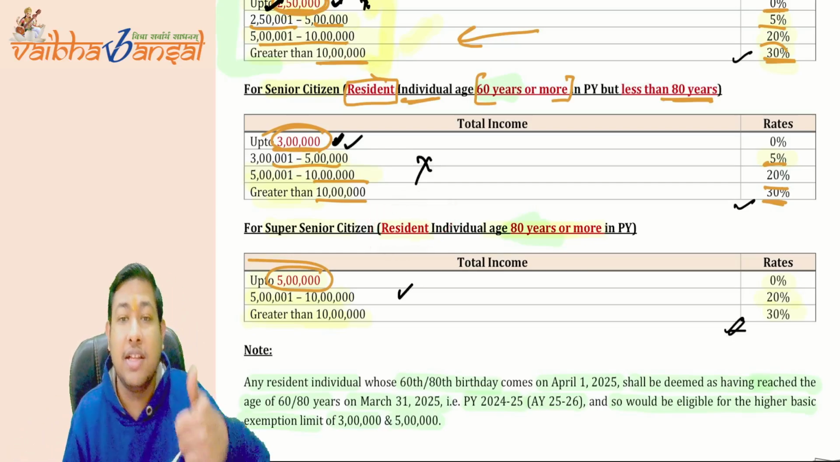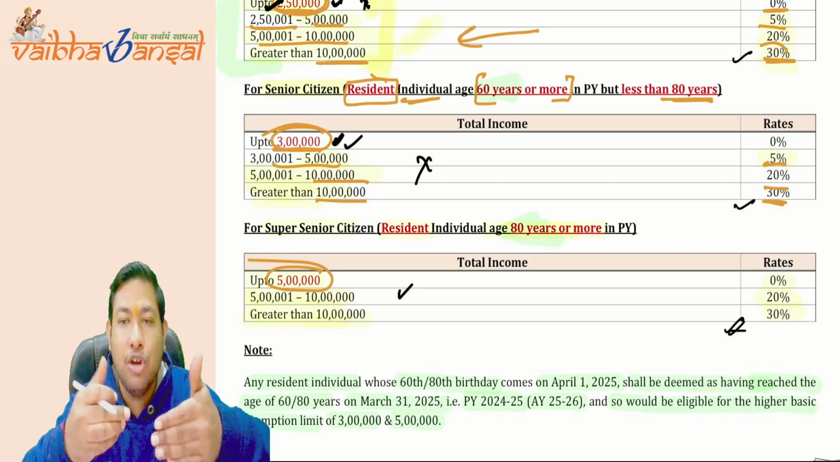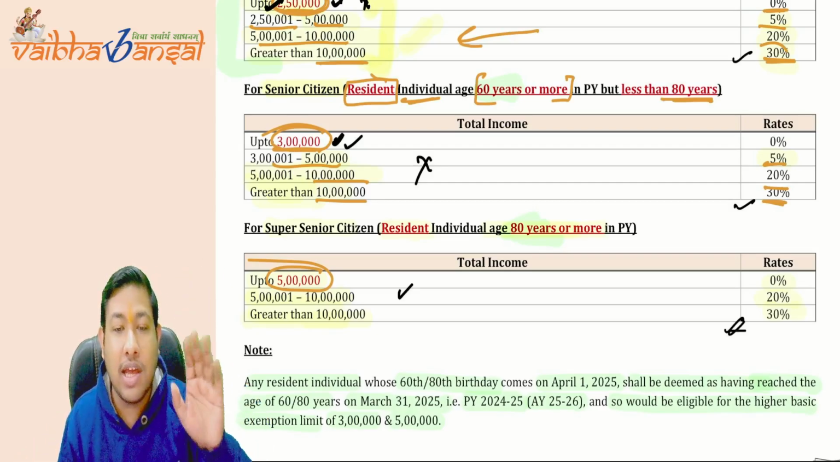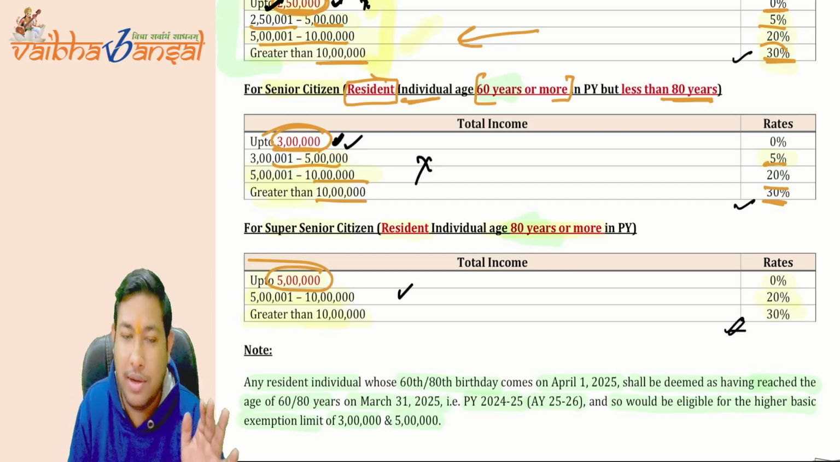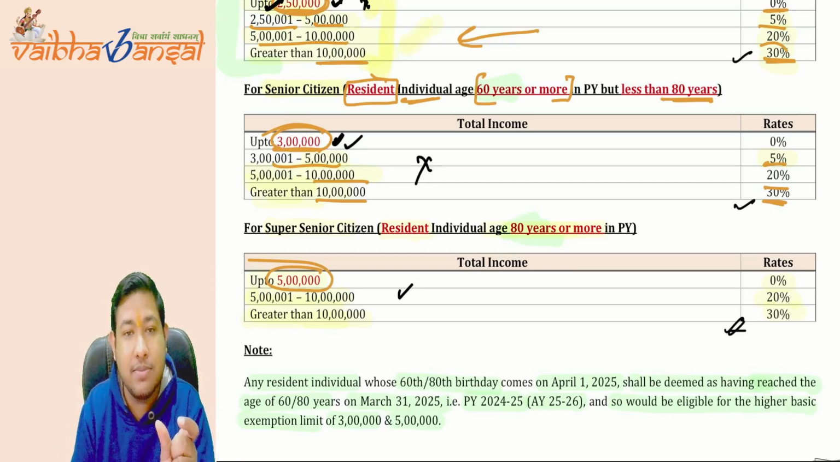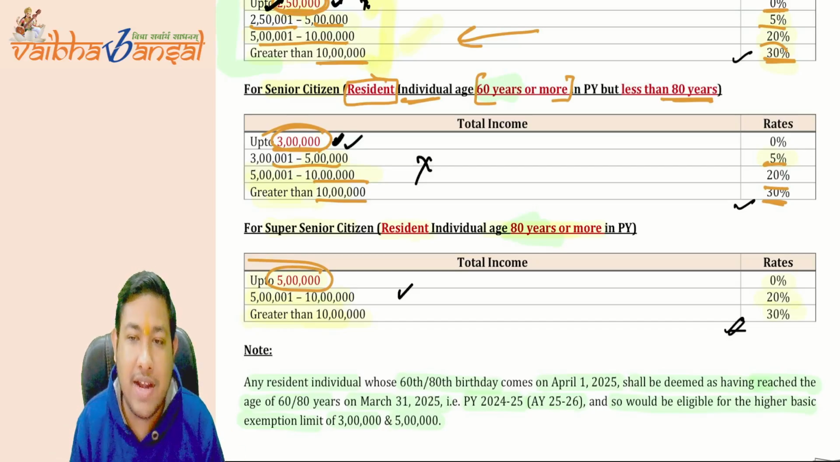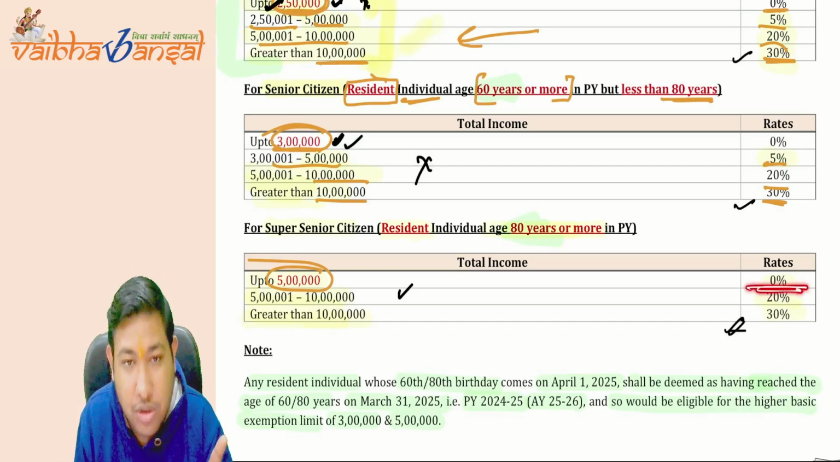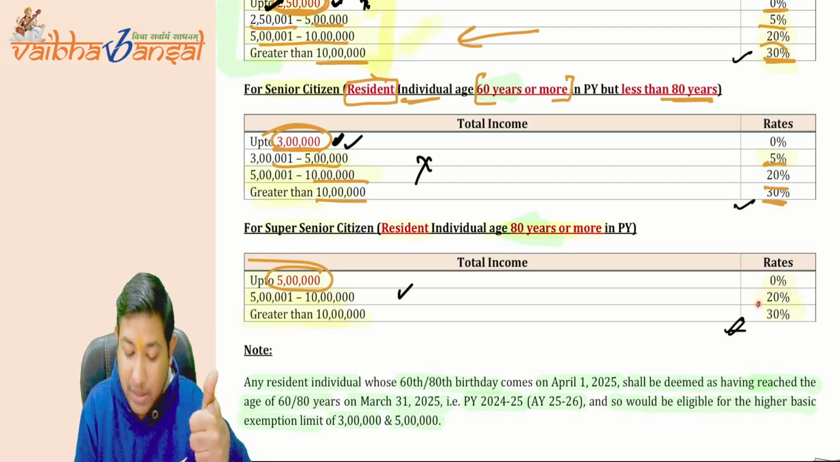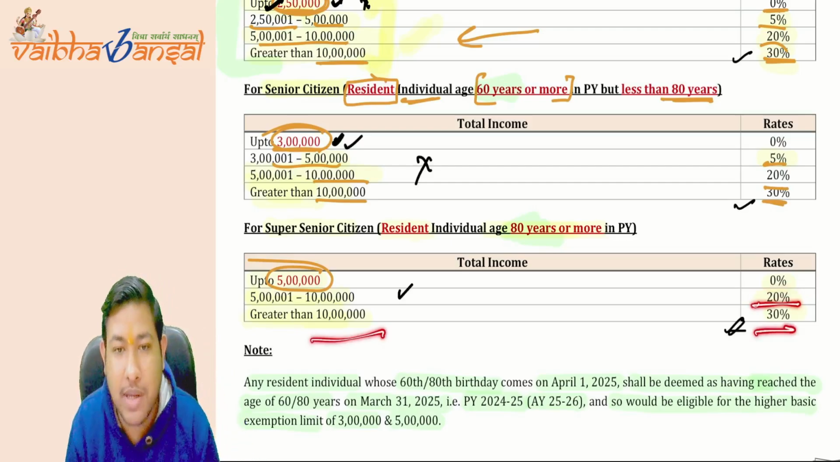Then for the super senior citizen, a resident individual again, not a non-resident, of age 80 or more in any previous year, the basic exemption limit will increase to 5 lakh rupees. For 5 lakh rupees there will be no tax. 5 lakh to 10 lakh there will be 20% tax, and greater than 10 lakh there will be 30% tax.